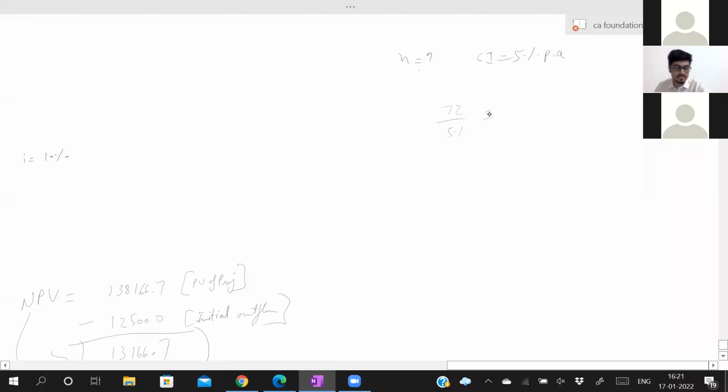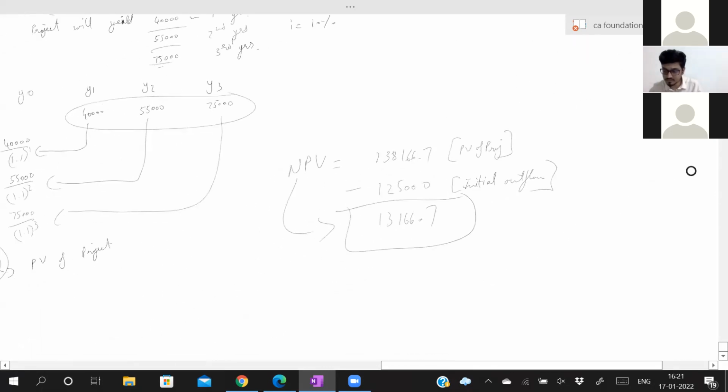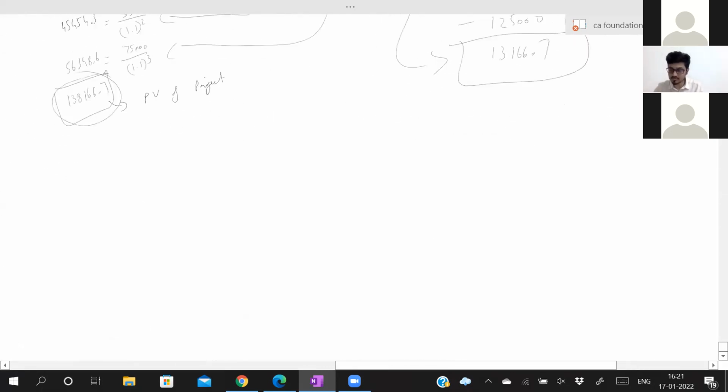Yes, sir. 72 by 5 is 14.4 years. In case of compound interest, the formula is 72 by R. It will triple itself in 114 by R. Shortcut is there. Okay, got it.